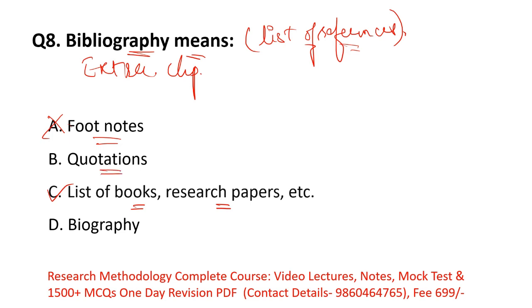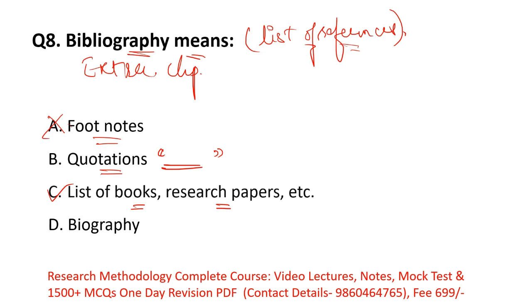Then option B, quotations. Quotations means a passage, or a sentence told by a particular personality. Generally the researcher puts that sentence in quotation marks. That is known as quotations. It is not the reference to the work the researcher did.